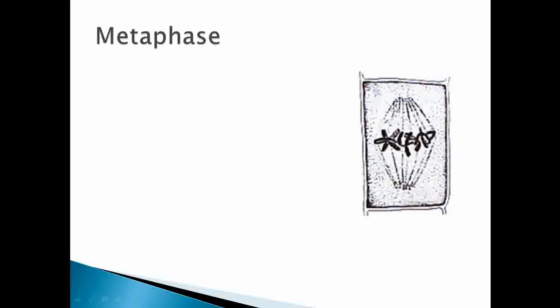How do the spindle fibers get attached to the centromere? There is one type of protein called kinetochore, which acts as a glue to bind the spindle fibers with the centromere. The function of the spindle fibers is to give alignment to the sister chromatids.